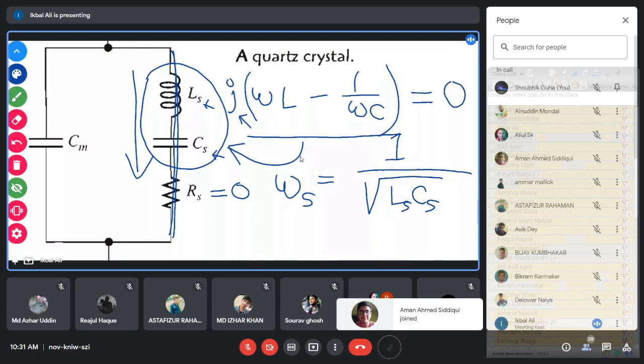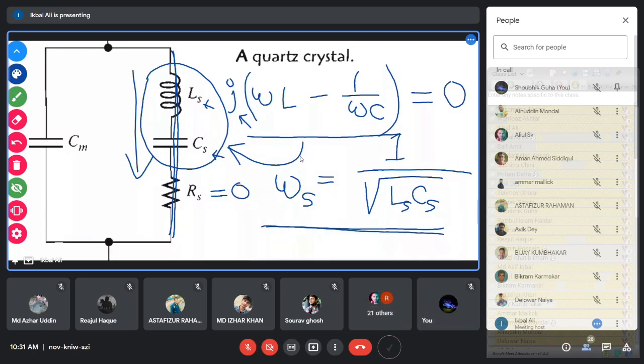So this is the series resonant frequency formula. Omega is equal to 1 by root over LSCS. I hope that if you have the prior idea of the series resonance, from that we can say that this is the series resonant frequency. At the series resonant frequency, maximum current actually flows.